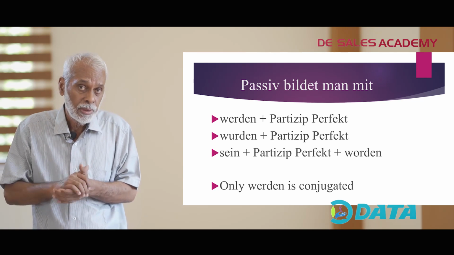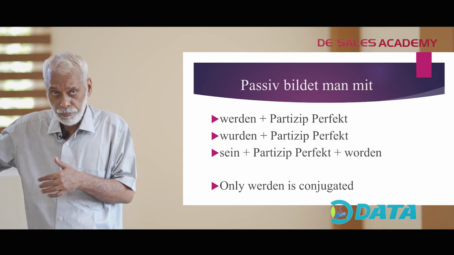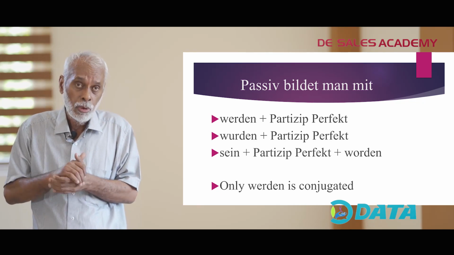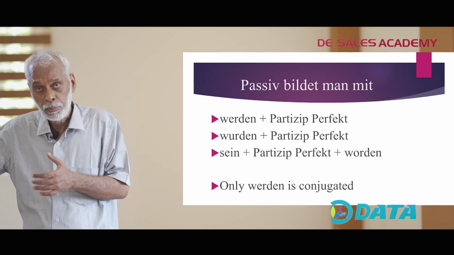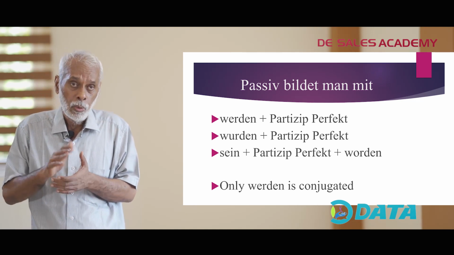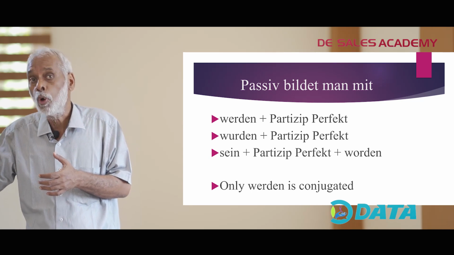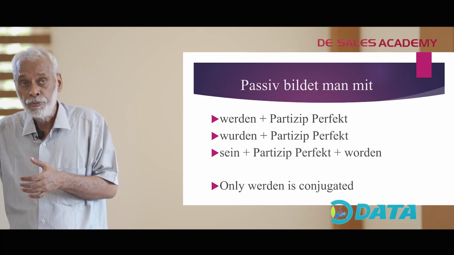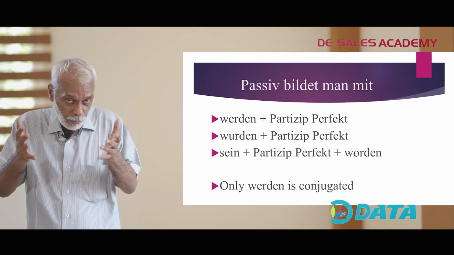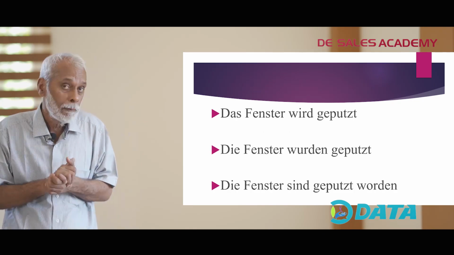Formel ist werden plus Partizip Perfekt für Präsens, wurden plus Partizip Perfekt für Präteritum und sein plus Partizip Perfekt plus worden, nicht geworden, worden für das Perfekt. That is a formula to make the passive sentences.